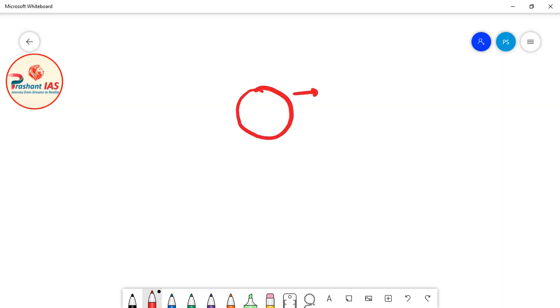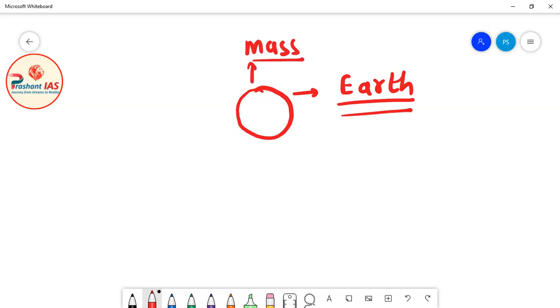Now what I want to say is that the amount of mass inside this white dwarf is very, very high, because it is carrying the entire mass of the core of the Sun. So the mass of this white dwarf is very high, and definitely the size of Earth is very small as compared to the size of the core of the Sun.